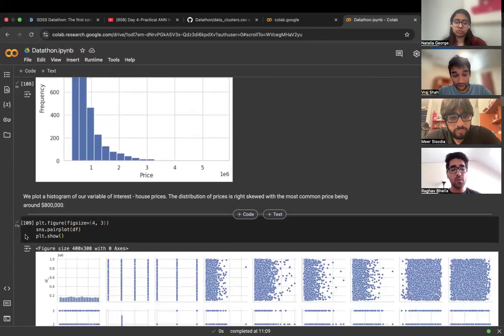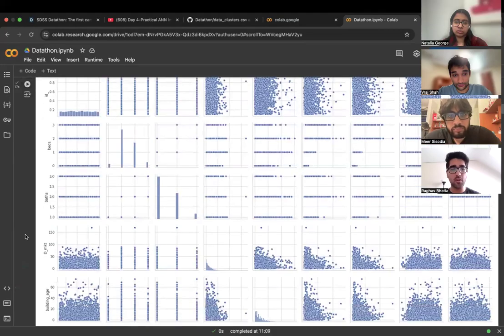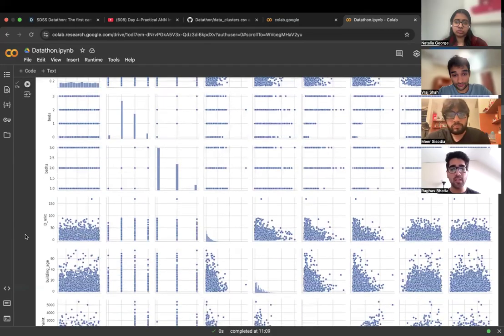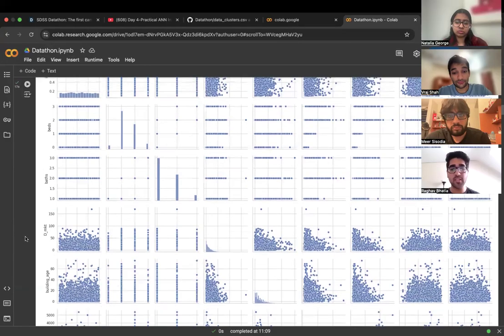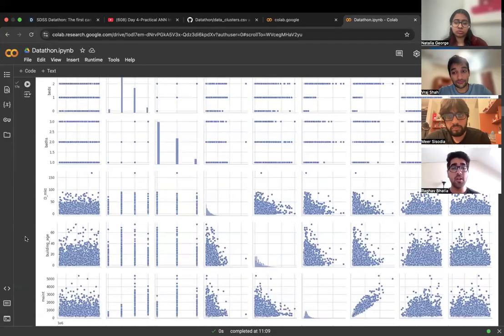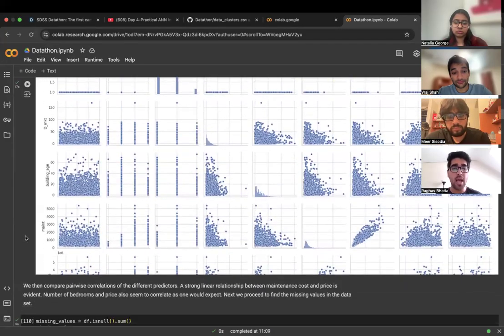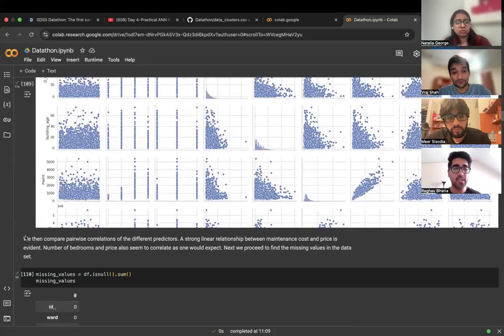So next, we plotted each variable against all the others to see if there were any linear relationships. And what we found was there were none. It was completely non-linear, barring one relationship between beds and prices, but even that had a high amount of variation. So that told us that we needed to use highly non-linear methods to analyze this data set.